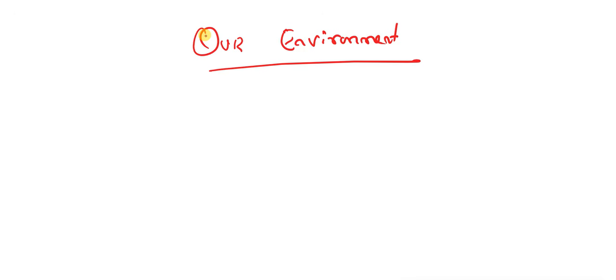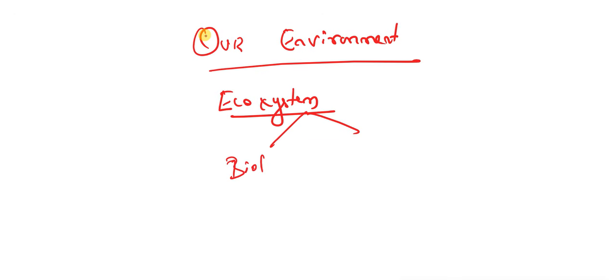The next chapter is Our Environment. This is the last chapter of the class 10 syllabus for this academic year. So children, here you can get a question based on ecosystem and its components. Remember, what is ecosystem? You can expect that question. And also remember the different types of ecosystem. They will ask you to write the different components of an ecosystem. We have two components in an ecosystem: one is biotic and the other is abiotic.